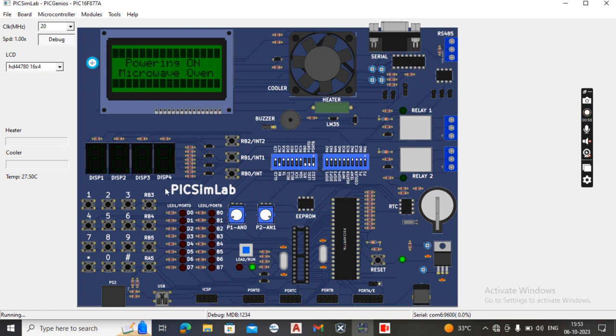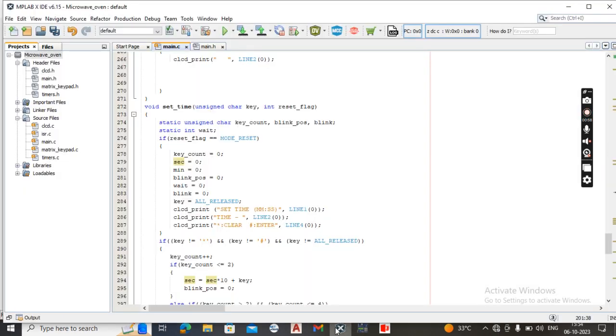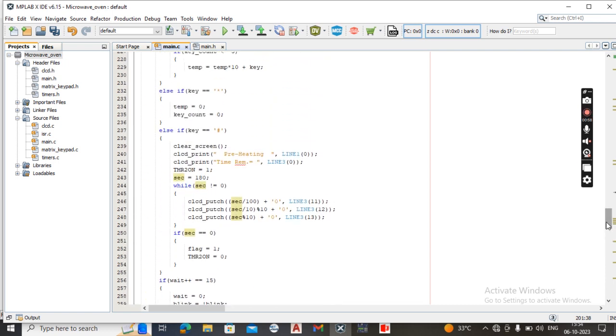So the third one is convection mode. I want to observe convection mode by pressing the 3 key. To start the convection mode, it should initially preheat the microwave oven, which is set in the code we have built, for 180 seconds. Here you can see it in the code.